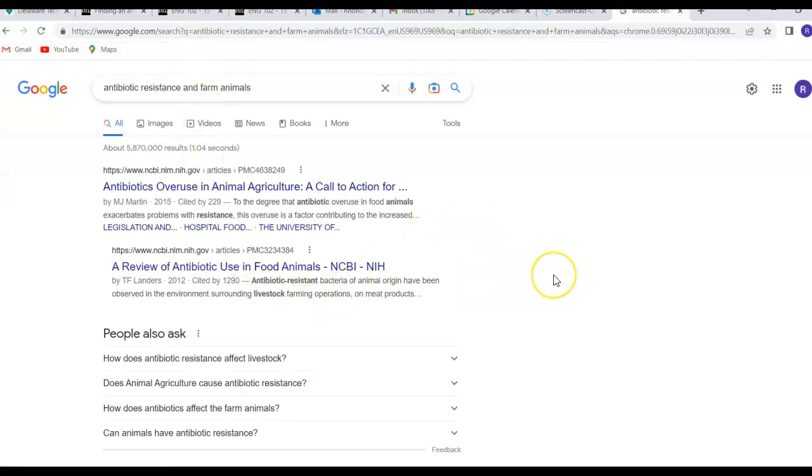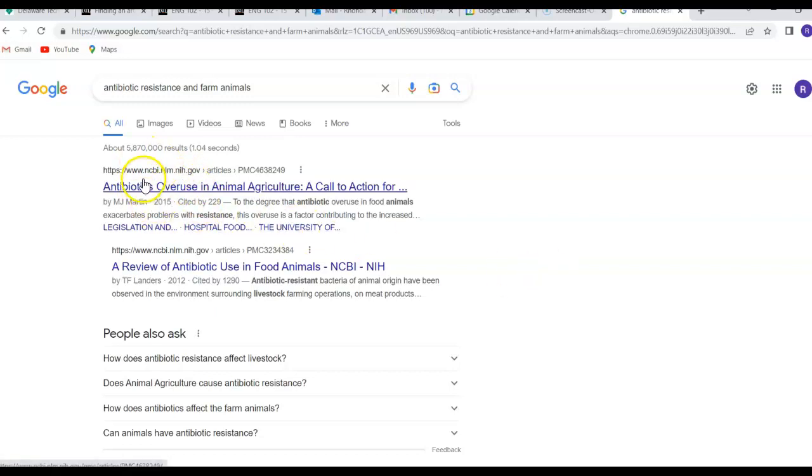So of course, with an internet search, you can get a variety of materials, some of which may not be relevant and credible and sources that you want to trust. So it's your job to look very carefully at what you find and make sure you're making a sound selection.